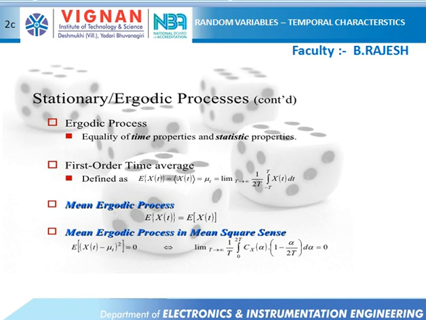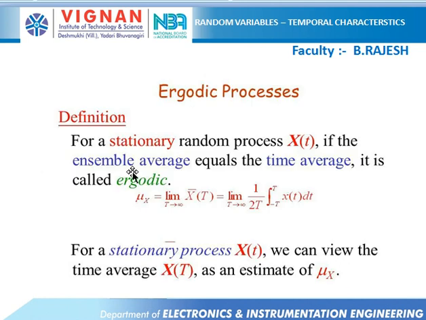And next, going to the main theorem. For a stationary random process x of t, if the ensemble average equals the time average, it is called ergodic. As I said in the earlier question regarding ensemble average, there are two types of means: one is ensemble average, the second one is time average. For a stationary random process, if both are equal, then we can say that it is an ergodic process. And the formula is this. For stationary, we can view that it is estimated with mu of x.